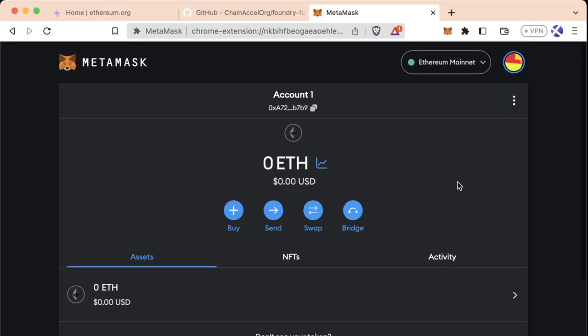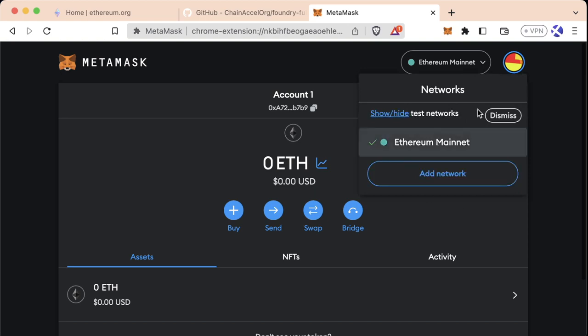Now, if you look up in the top right of the screen here, you'll see this section that says Ethereum Mainnet. This is our networks tab. And if you click it, you can see all the different networks that our MetaMask has access to. Ethereum mainnet is the main network of Ethereum, and this is where real money is spent and used.